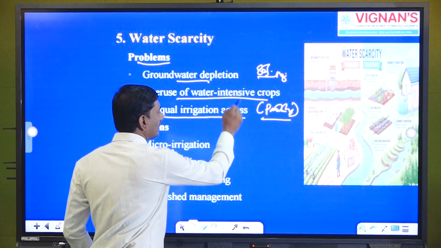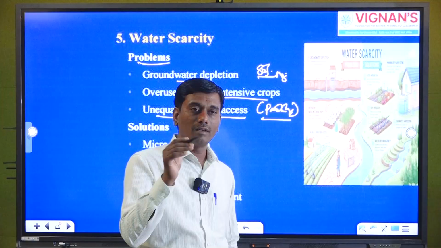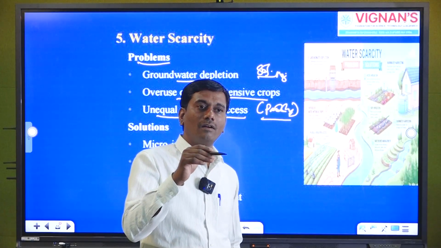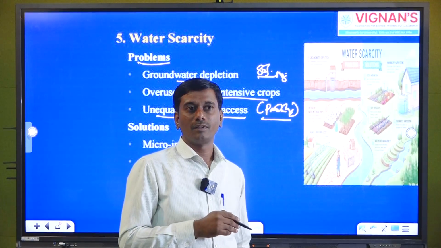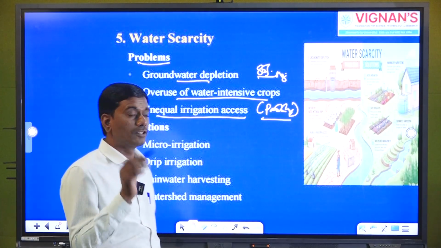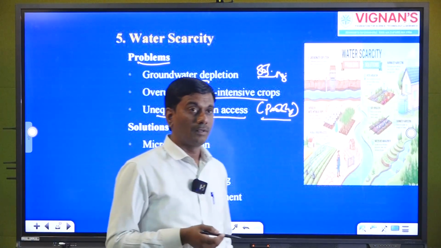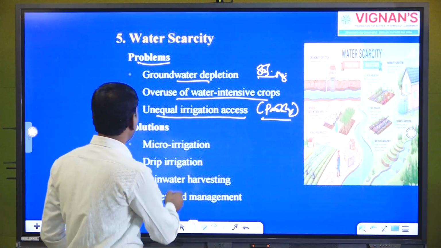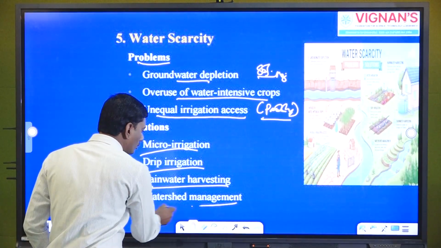So, unequal irrigation access. So, you are not using water or irrigation for different crops in a scientific manner. That is very important to preserve the water, to overcome the water scarcity problem. To overcome this, some of the solutions we can see are micro irrigation, drip irrigation, rainwater harvesting, and water storage.